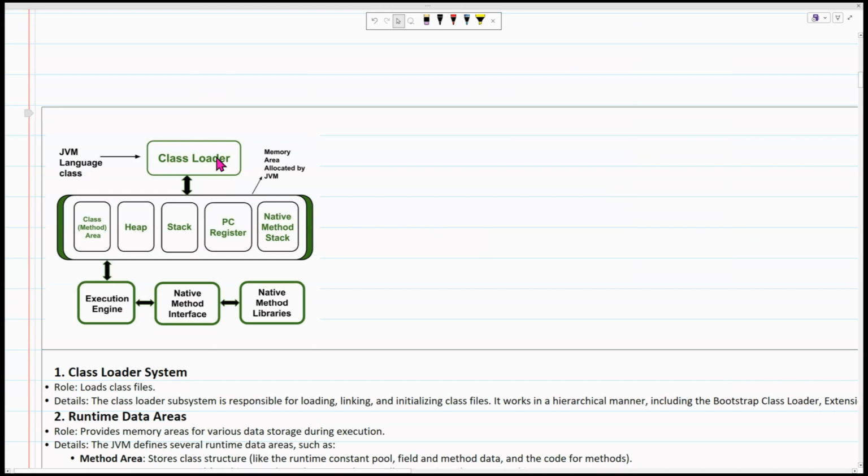JVM has a class loader, which loads your bytecode and runs the code. It puts all the class data, all the class information, in the class area, and all the objects that you created, like the greetings object, are stored in the heap area. Once running, say it creates a thread, all the thread data is stored in the stack, and the details of that thread, like the counter, are stored in the program counter register, the PC register.